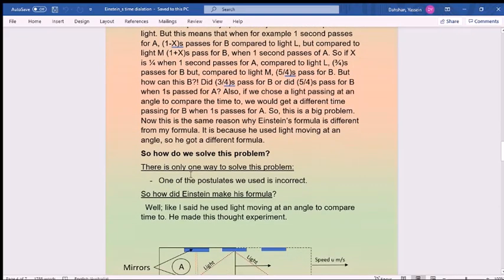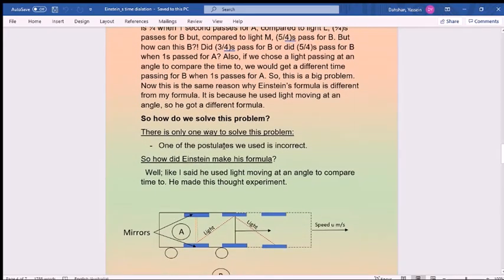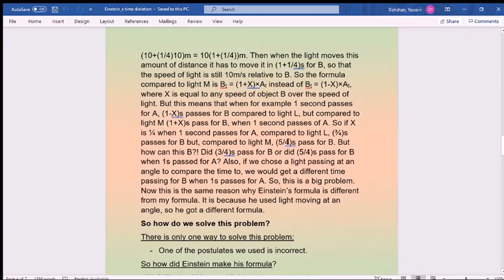So how do we solve this problem? There's only one way to solve this problem, which is that one of the postulates is incorrect, because you can't have 2 times passing for B. When 1 second passes for A, there only has to be 1 time passing for B, not multiple. That means that 5 over 4 is equal to 3 over 4 somehow.